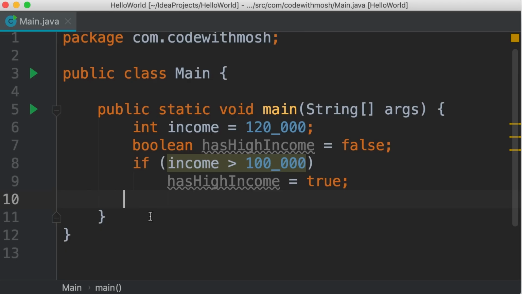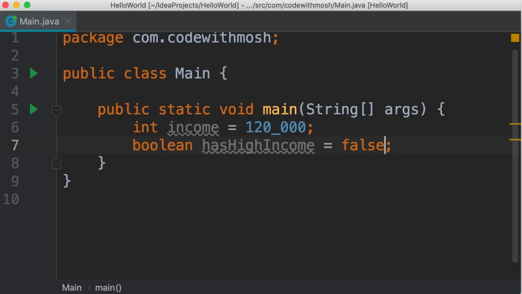In situations like this, we can completely get rid of this if statement here. Let me show you. Instead of hard coding false here, we type our expression: income is greater than $100,000. So here we have a Boolean expression. If this Boolean expression evaluates to true, this Boolean variable is going to be true. Otherwise, it's going to be false. So this is the simplest, the most elegant, and the most professional way to implement this scenario.